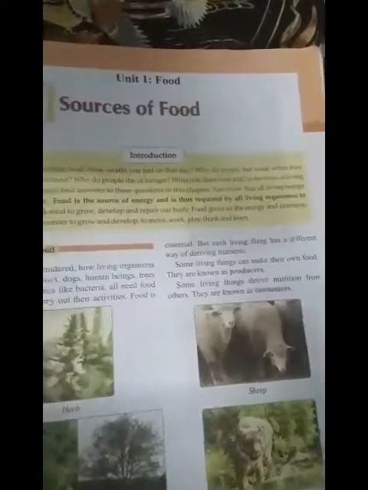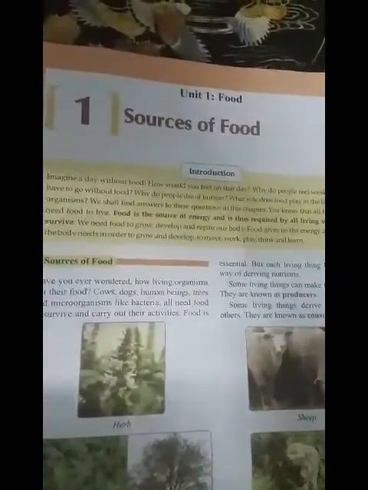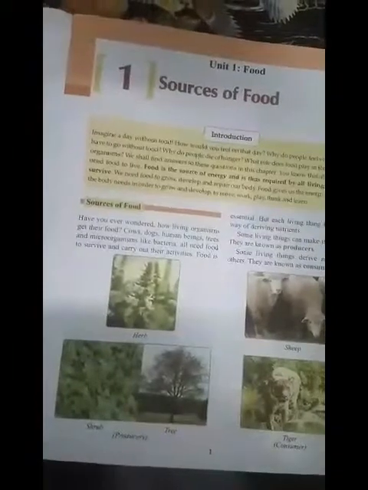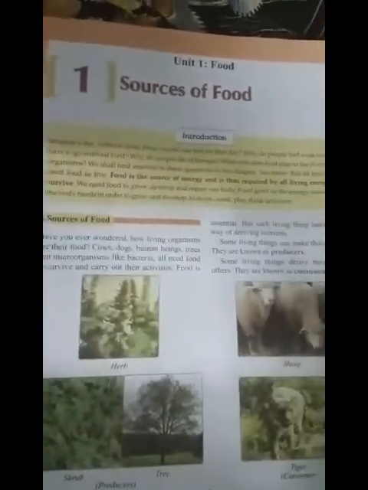In this chapter we will be discussing food, who are the consumers of food, and what are the different ways in which living things derive nutrients from other things. So let's carry on with our topic, that is source of food. So let's discuss source of food.